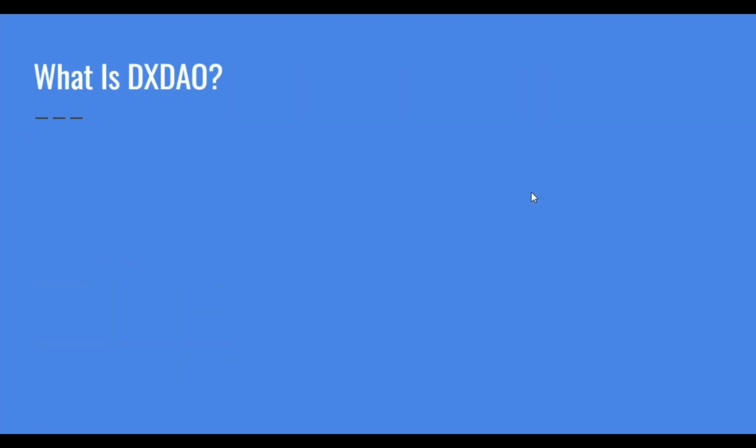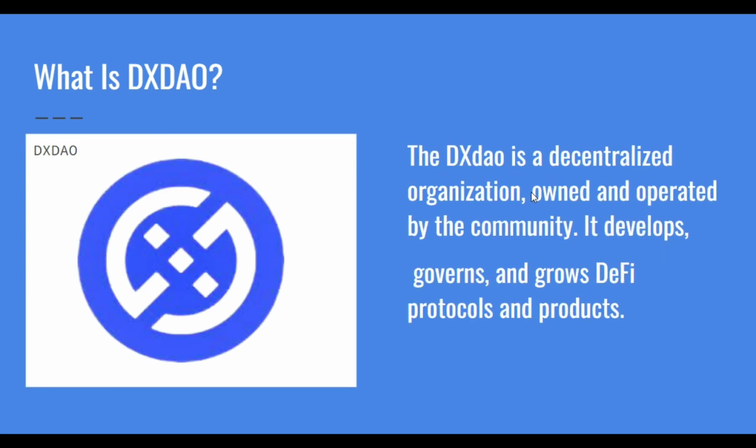What is DS DAO? DS DAO is a decentralized organization owned and operated by the community. It develops, governs, and grows DeFi protocols and products. So these guys are a decentralized organization online, and they operate a lot of products, as you're going to discover in this place. They manage themselves. There's no central man in charge, no hierarchy of authority. Community owned, community based, community rule, everything community.